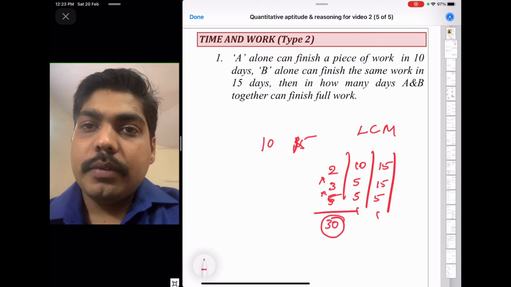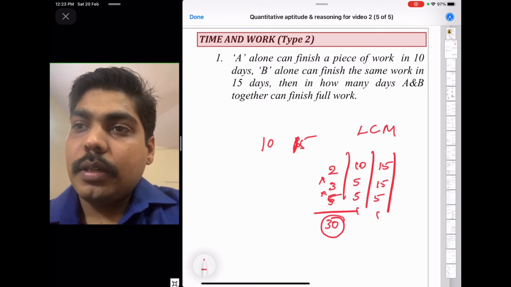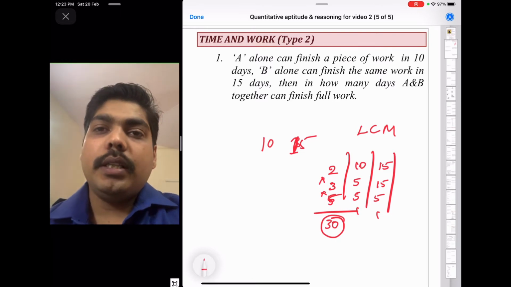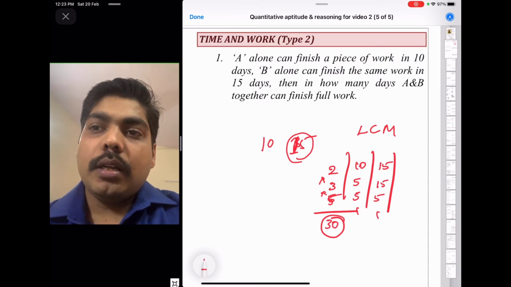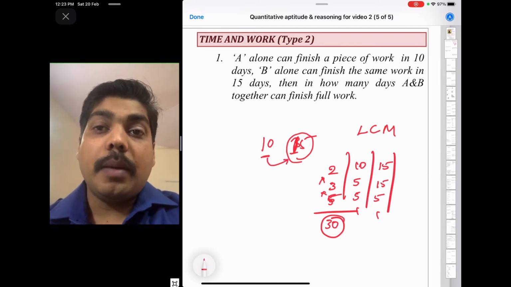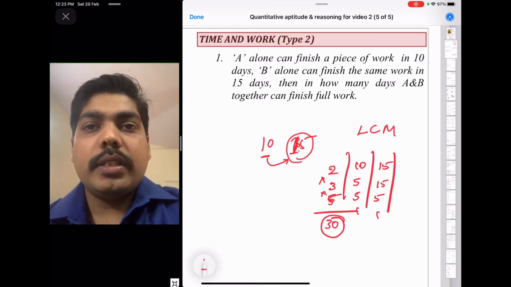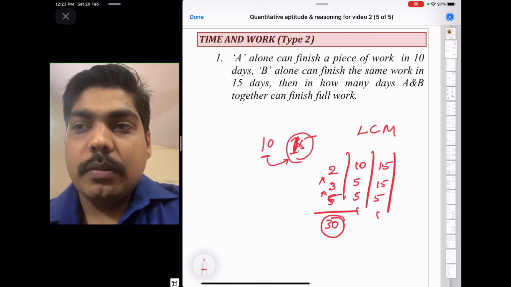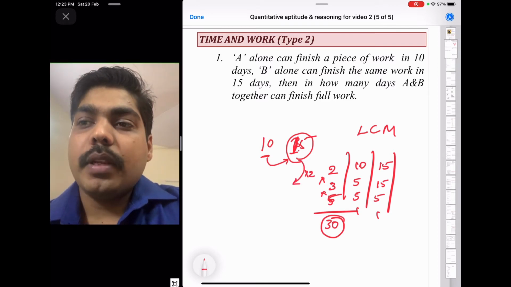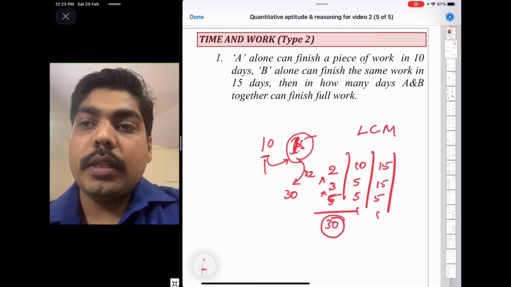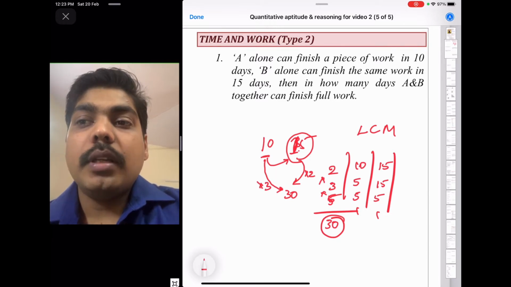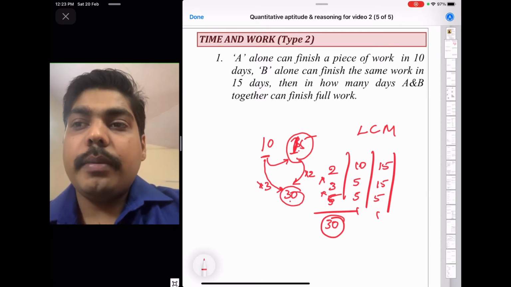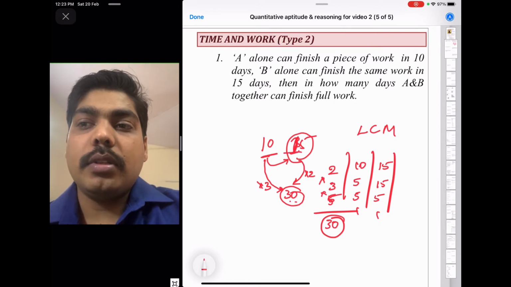So another way you can find out the LCM, that is, if they have given two numbers, take the bigger number. So here the bigger number is 15. Look whether the other number is dividing this number completely or not. 10 ones are 10, 10 twos are 20, so it is not dividing 15 completely. So take the multiple of 15, that is 30. Now look whether 10 is dividing this number completely or not. 10 threes are 30. So this number is divided by both 10 and 15. So this is the LCM.